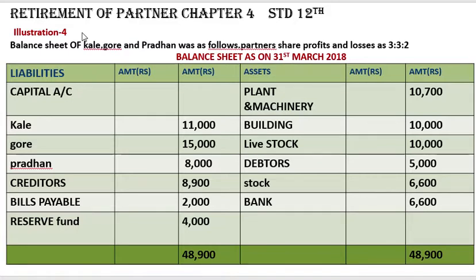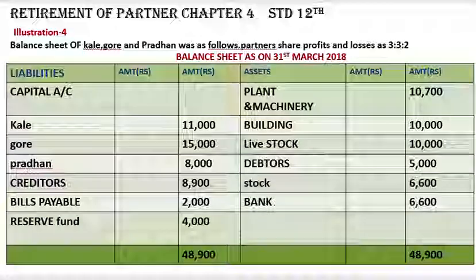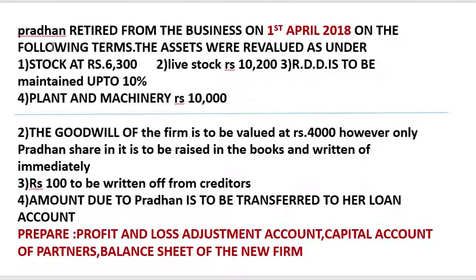So let's get started. Balance sheet of Kale, Gore and Pradhan was as follows. Partners share profit and losses in ratio 3:3:2, and here is the balance sheet given. But quickly we'll move towards the adjustments so that whatever marking is there we can do it, so that we can leave one line for solving adjustments problem in the table. Pradhan retires from the business on 1st April 2018 on the following terms.